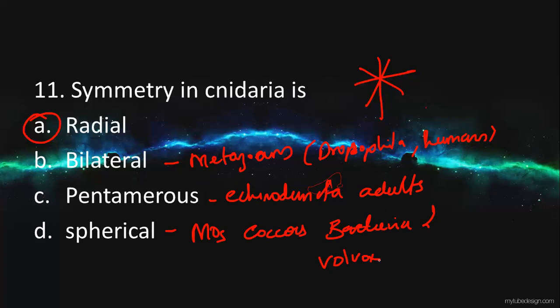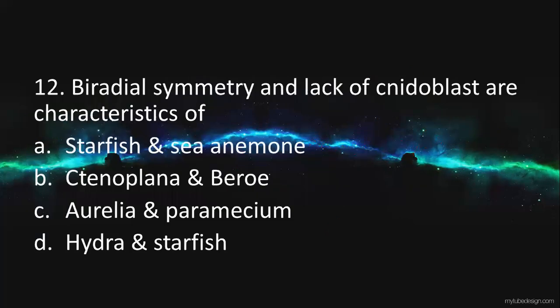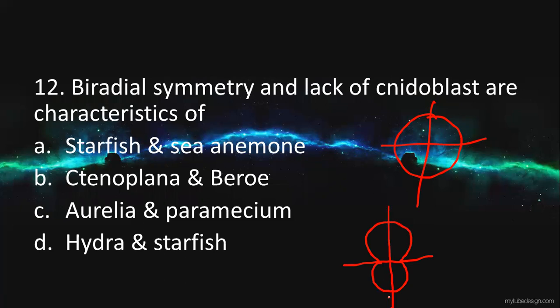So here the answer is radial symmetry, which is present in Cnidaria. Next question, biradial symmetry. The last question was radial and now it is biradial. Biradial means an organism which can be divided into only two planes, into two halves. That is called biradial symmetry.